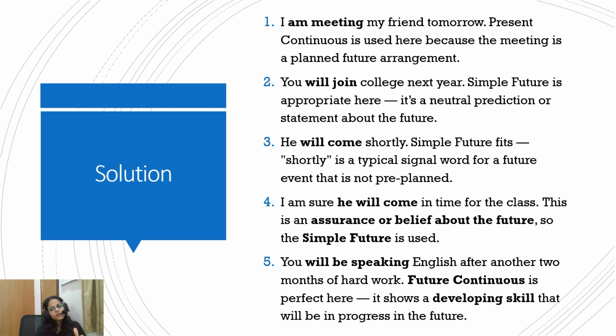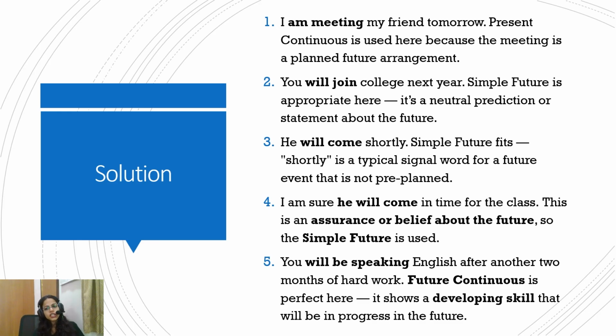But if you say I will meet my friend tomorrow, maybe the plan is 90% certain or 80% certain, 50% certain. So that is the main difference in the level of certainty. If the present continuous is there, then it's pretty much 100% sure. But if you're saying I will meet my friend, so simple future indefinite tense, then the level of certainty is relatively less. Okay, so this is the difference.